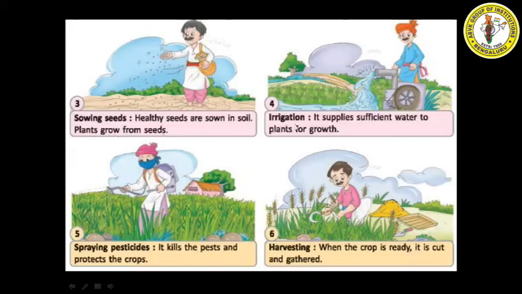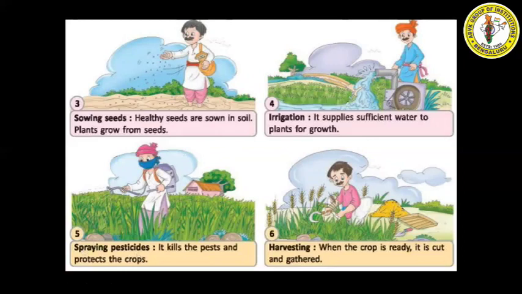Next, irrigation. It supplies sufficient water to plants for growth. So, watering the plants, watering the crops, is called irrigation. Spraying pesticides. Why do we need to spray pesticides?